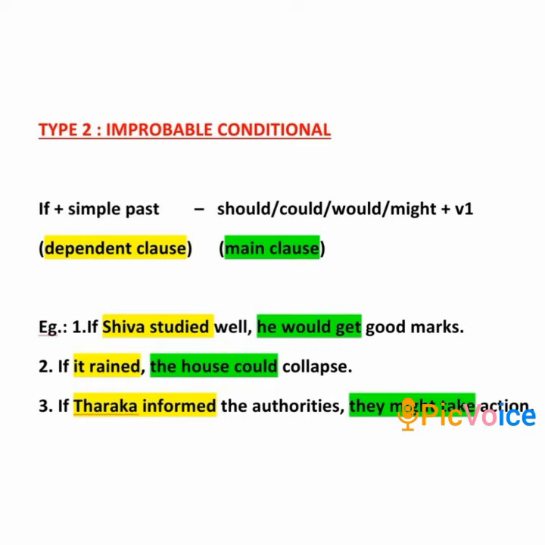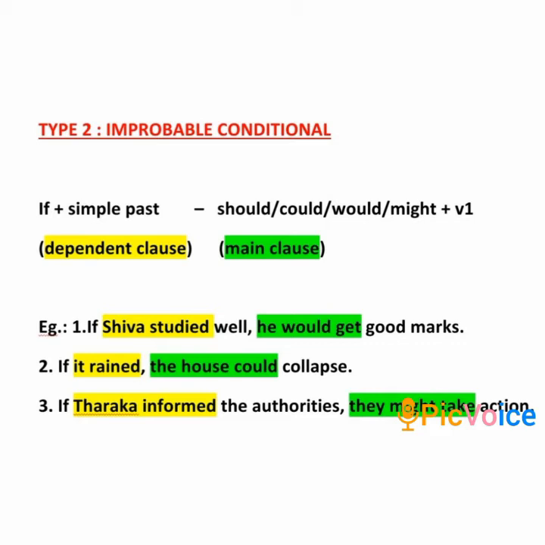This will be clear with the help of an example. If Shiva studied well, he would get good marks. Here, the highlighted part in yellow is in simple past tense. It is the dependent clause. And the highlighted part in green takes would because it is an improbable conditional.